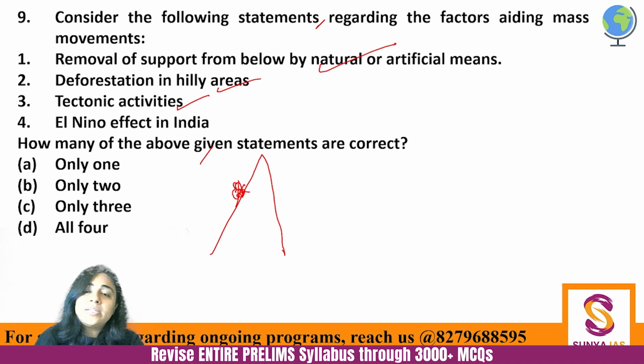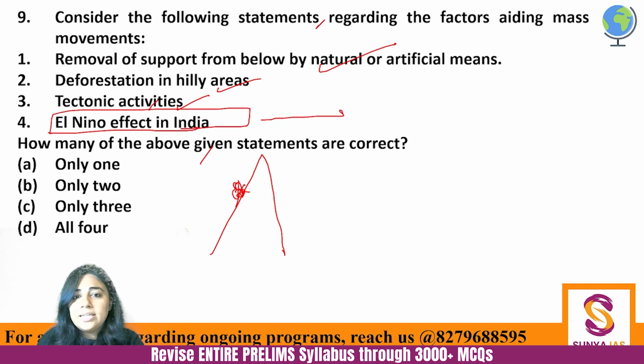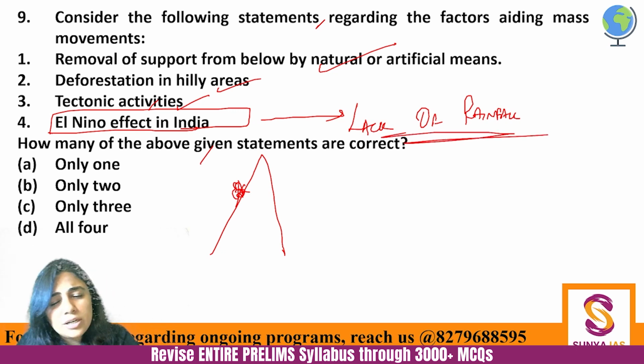Then tectonic activities, of course, they will aid mass movements. But El Nino effect basically leads to lack of rainfall in India. And how will lack of rainfall lead to mass movements? It will not lead to, or even aid, mass movement as such.